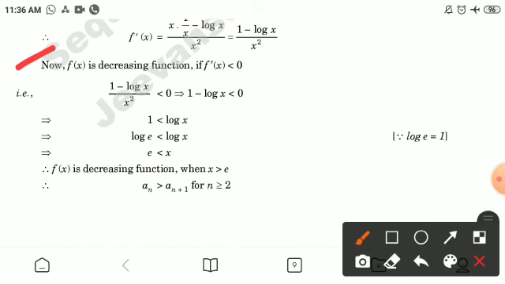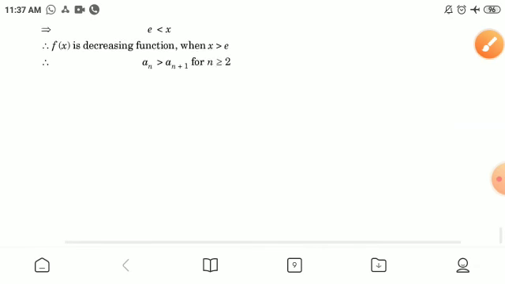Now f(x) is a decreasing function if f'(x) is less than 0. That is, (1 minus log x) by x squared is less than 0, implies 1 minus log x is less than 0, 1 is less than log x, implies e is less than x. Therefore f(x) is a decreasing function when x is greater than e. Therefore a_n is greater than a_(n+1) for all n greater than or equal to 2.